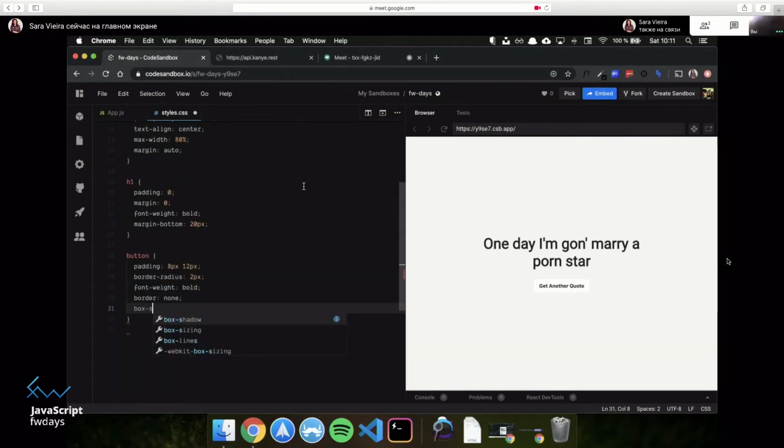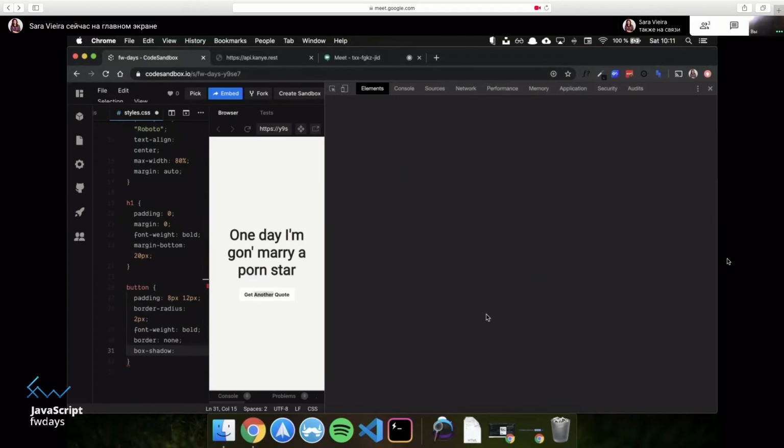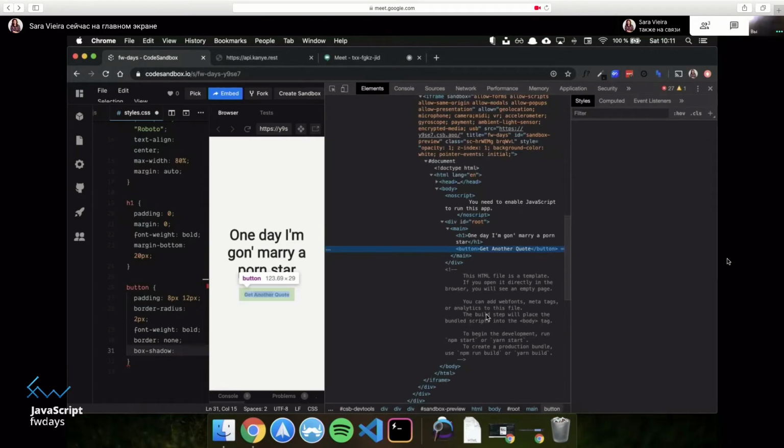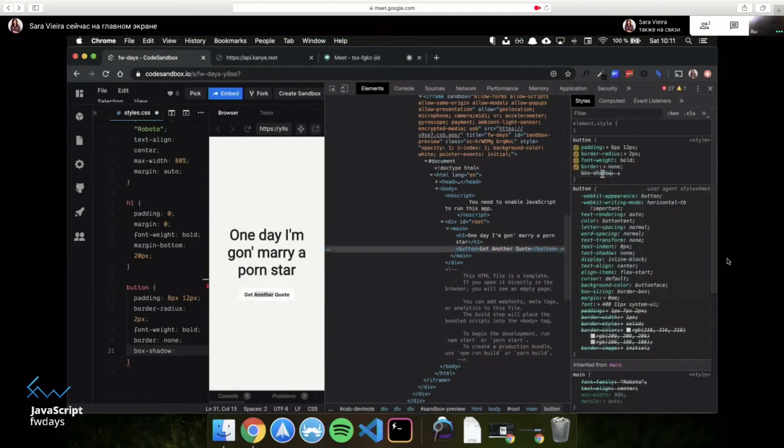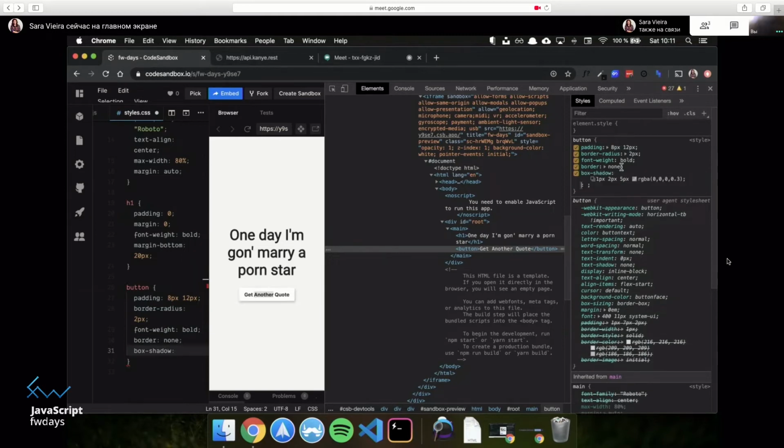Box shadow. So I have no idea how to do box shadows properly. So you can also just do this and come here, because this is the only way that I know how to do box shadows. So we're going to wait until my computer decides that it's time to open the Elements tab. There we go. It decided. That's cool. So 1 pixel, 2 pixels. I'm going to say 5 pixels. RGBA 0, 0, 0, 0.3 or something like that.